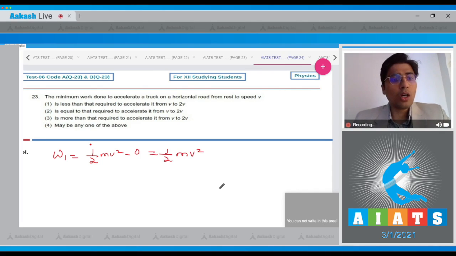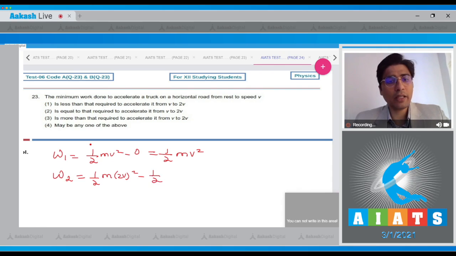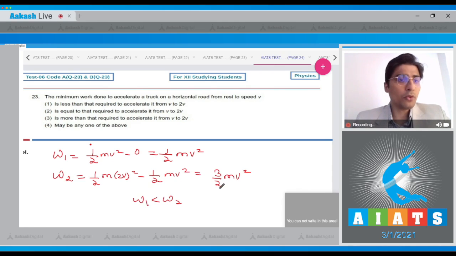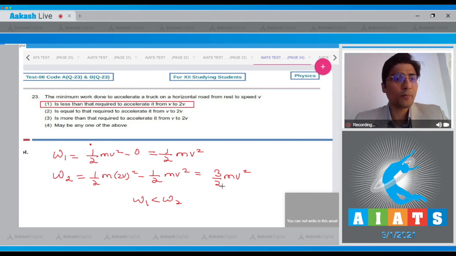Now the work done to accelerate from v to 2v will be half m(2v) square, that is the final kinetic energy, minus initial kinetic energy half mv square, that will be 3 by 2 mv square. We can clearly see that W1 is less than W2, and hence for this question the correct answer is option number 1.